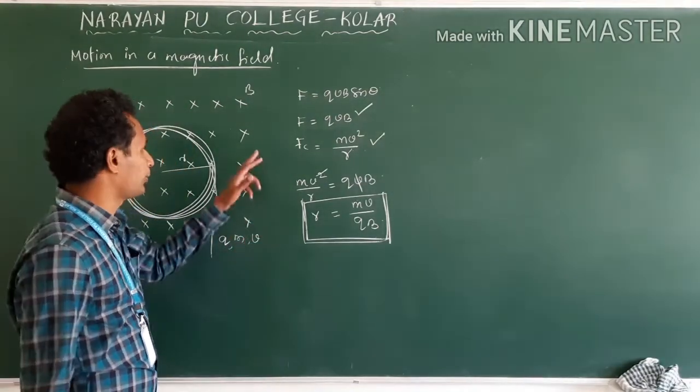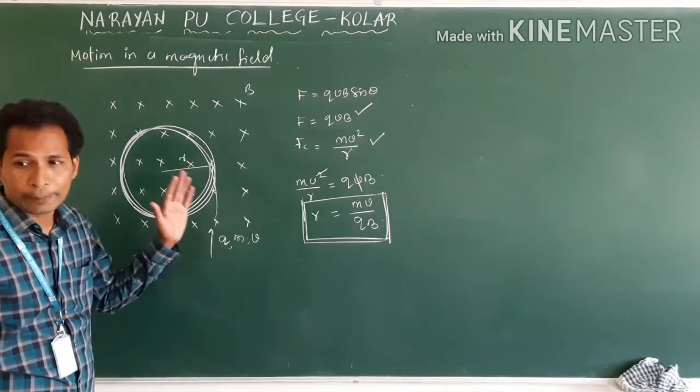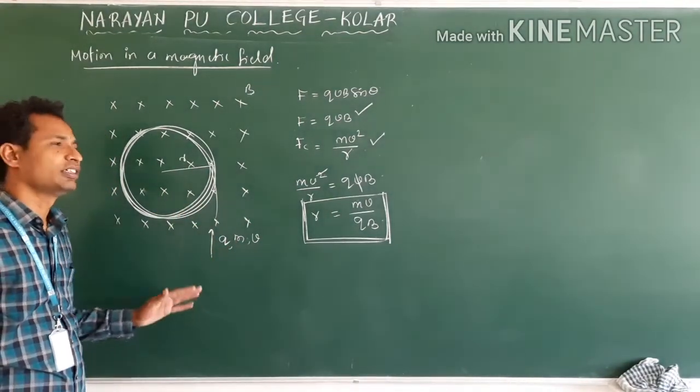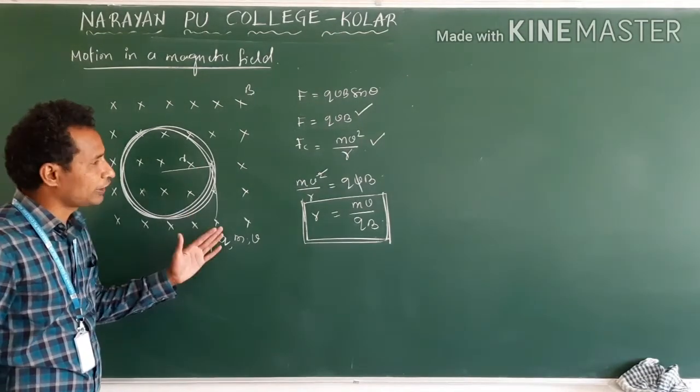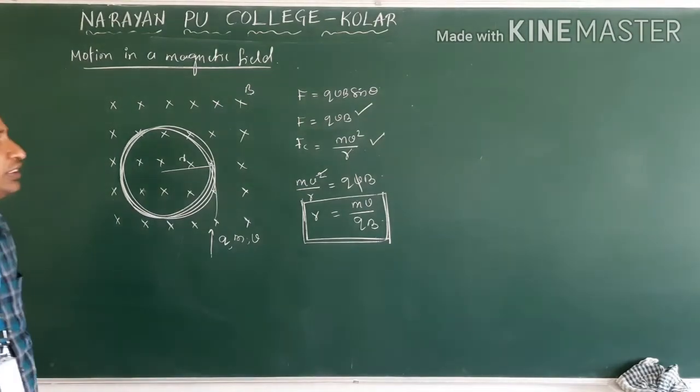Here the condition is what? The charged particle enters the magnetic field perpendicularly. Clear? The charged particle enters the magnetic field perpendicularly. Now we will try to find out the time period T of this motion.